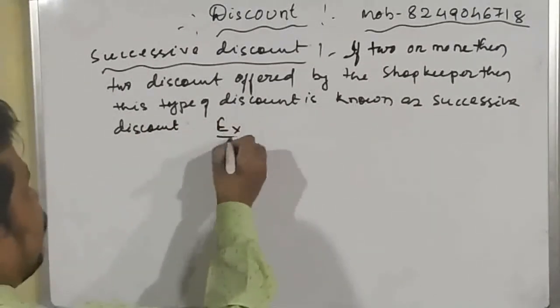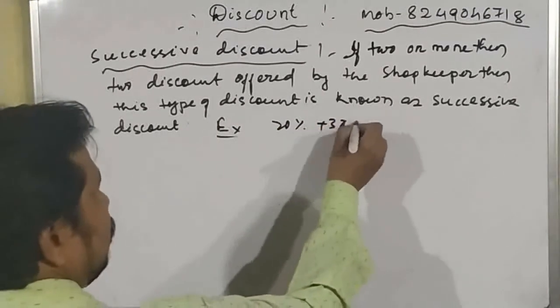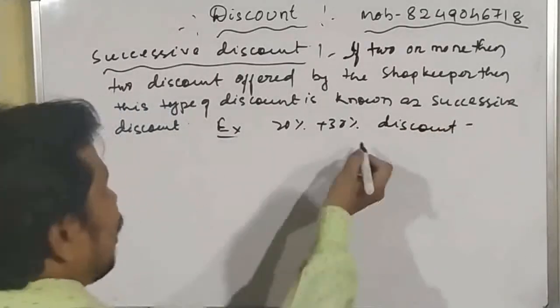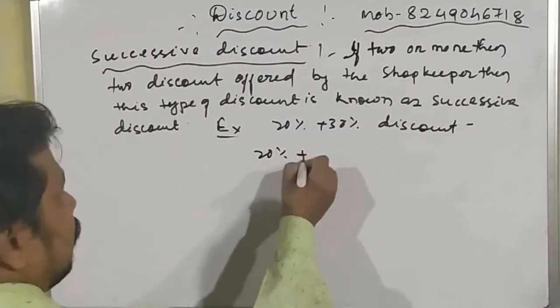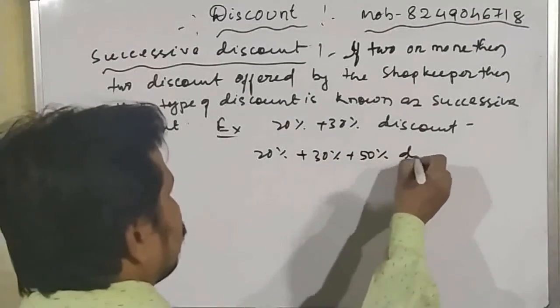For an example, I can say 20% plus 30% discount. Sometimes also 20% plus 30% plus 50% discount.